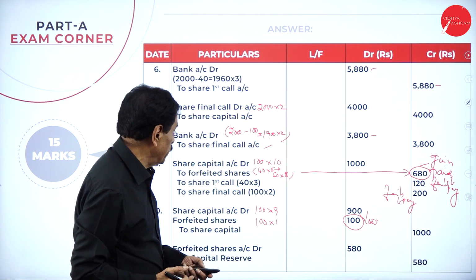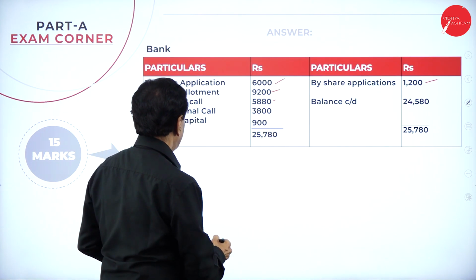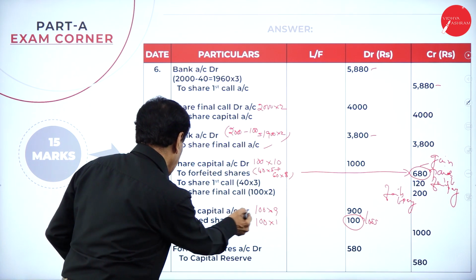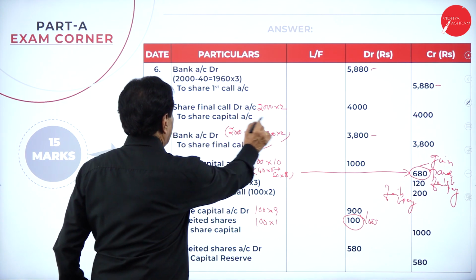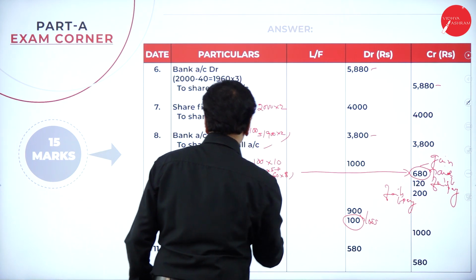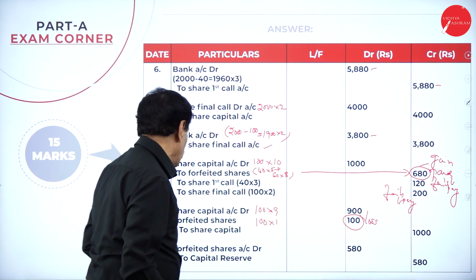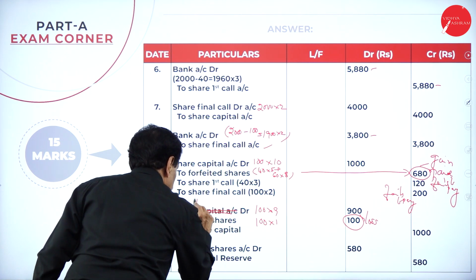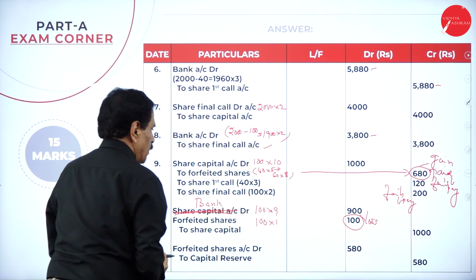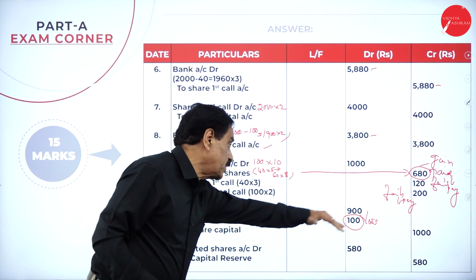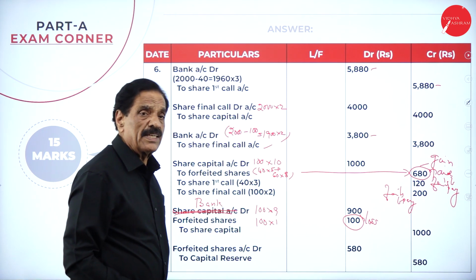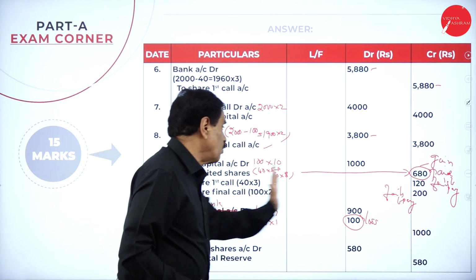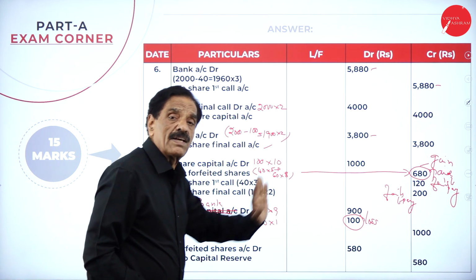Last entry, see that? How much you got? You see that? Bank account debit, forfeited share capital account. To share capital, share final call, bank account debit 9,000. Bank account debit, forfeited shares account debit. We receive how much? When the shares are forfeited, share capital account debit, to forfeited share account, to share first call account, to share.